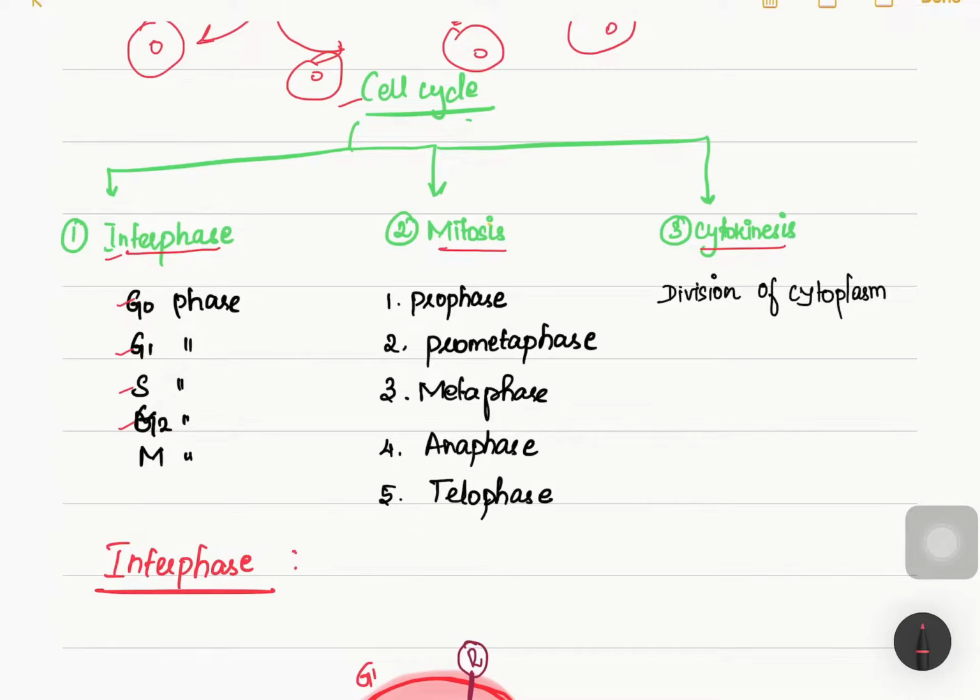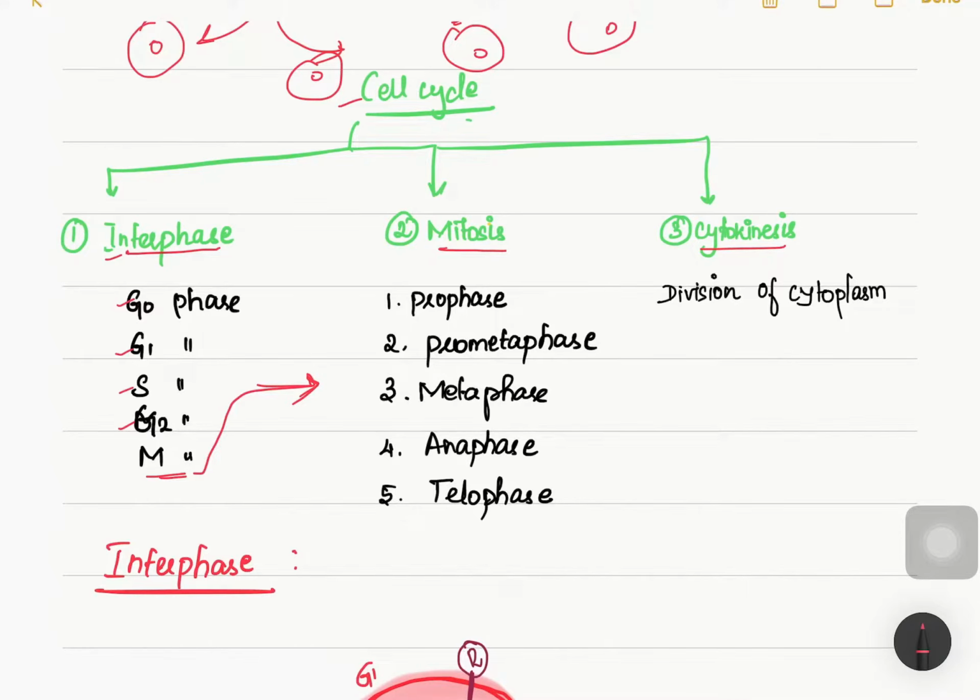The cell will be enlarging or producing more growth factors and other enzymes which are needed for the future nuclear division, which is going to happen with mitosis. So that kind of growth happens in interphase. Once interphase is over, the cell will be ready with the growth factors and enzymes needed for nuclear division. Then comes the M phase, which is called mitosis.